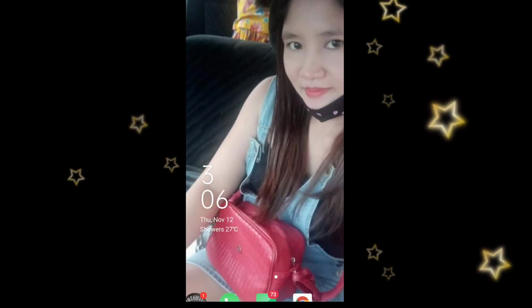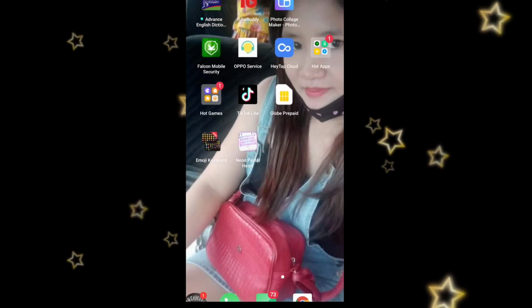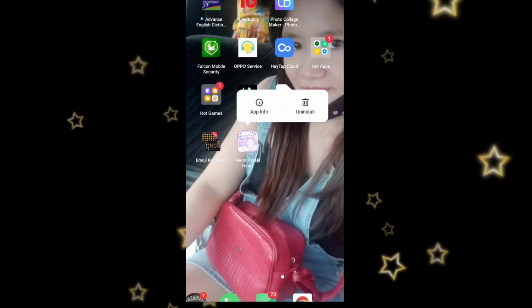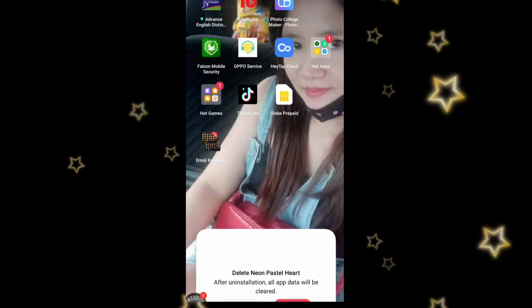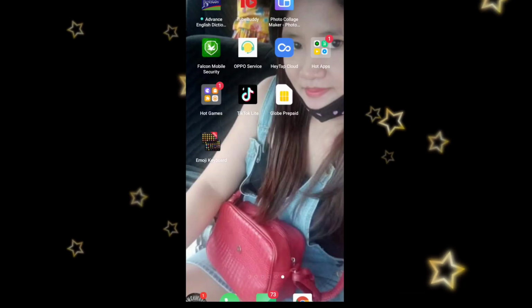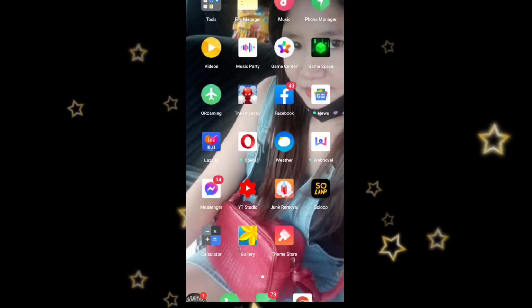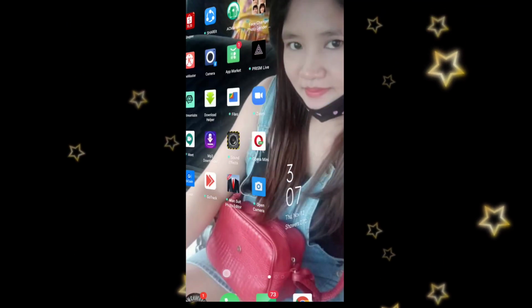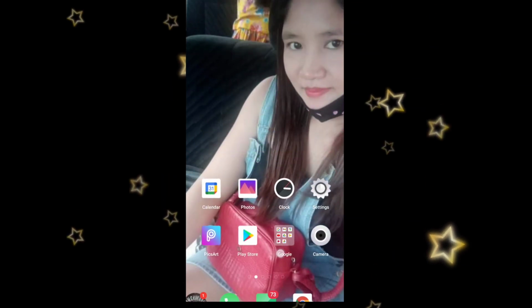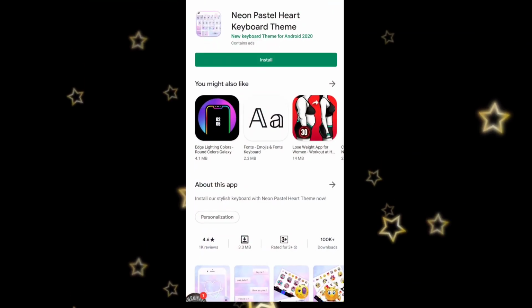Then another one. So how do you get your wallpaper? We're going to erase this keyboard because it's kind of a high MB. Then don't erase the emoji keyboard, because we need it for the wallpaper too, guys. So don't erase it, guys. So, Play Store.